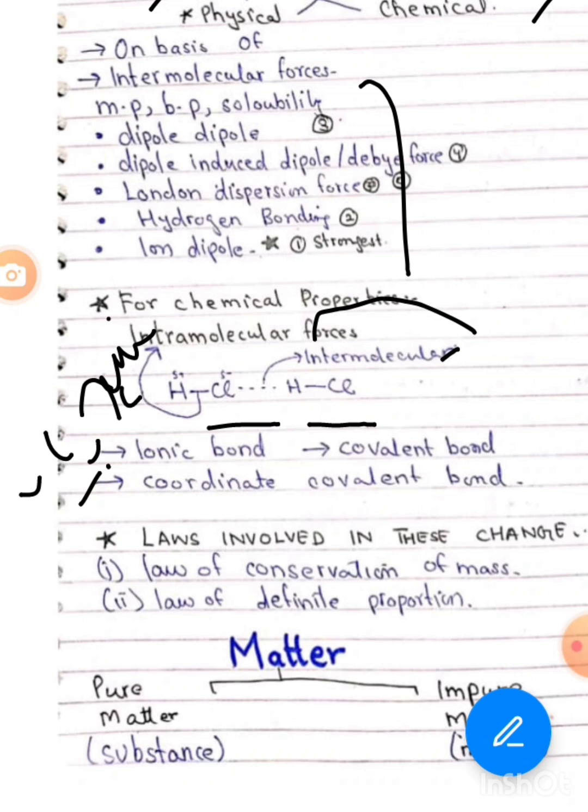If we discuss here the transfer of electrons from one atom to another atom, this one is called a covalent bond. Here the electrons will transfer from one to another, this is called a covalent bond. And a coordinate covalent bond is one in which a shared electron pair is